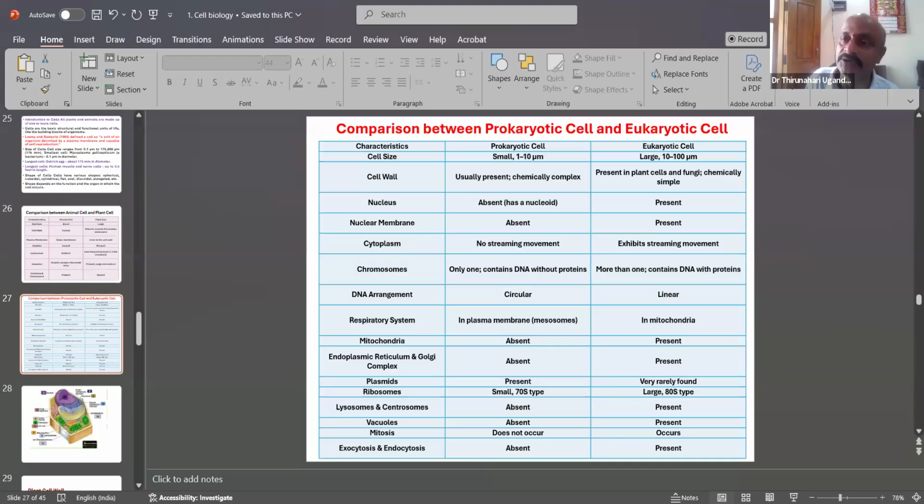Cellulose is also present in the cell wall. In prokaryotes the nucleus is absent, and it is called a nucleoid.